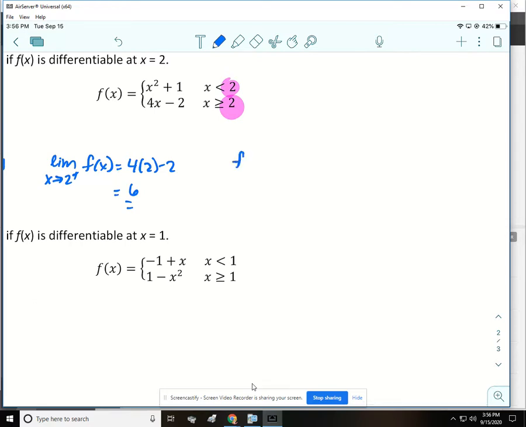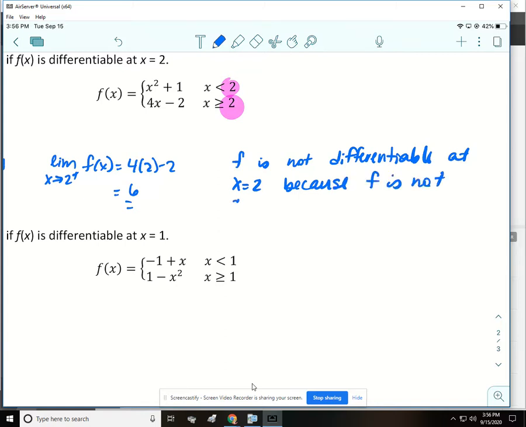So we would say f is not differentiable at x equals 2 because f is not continuous at x equals 2.